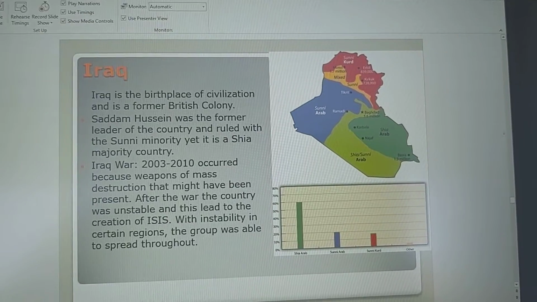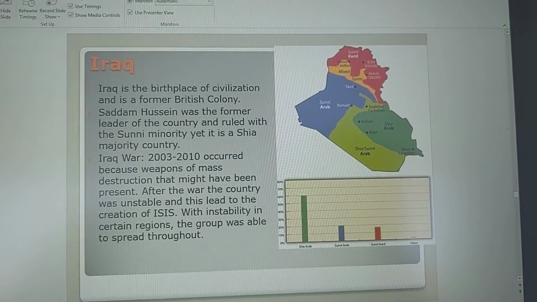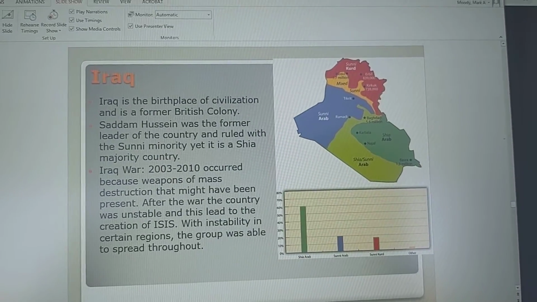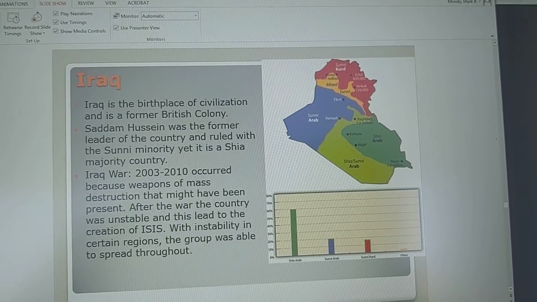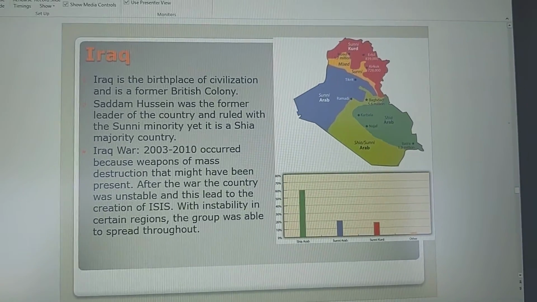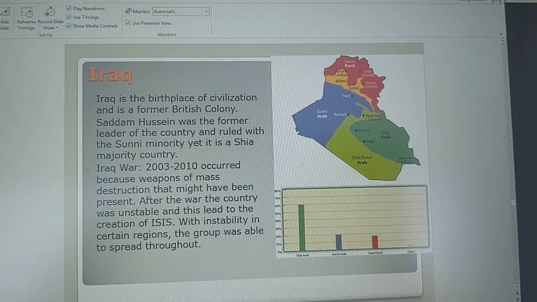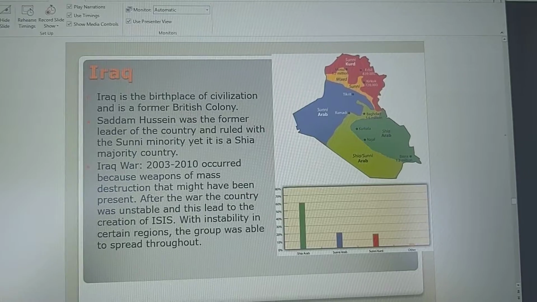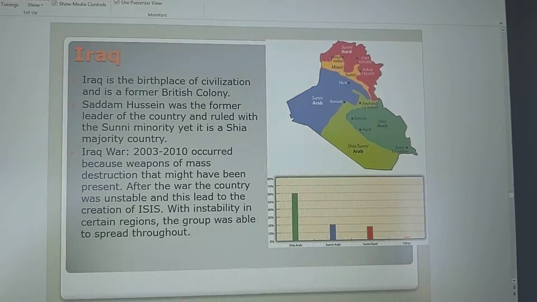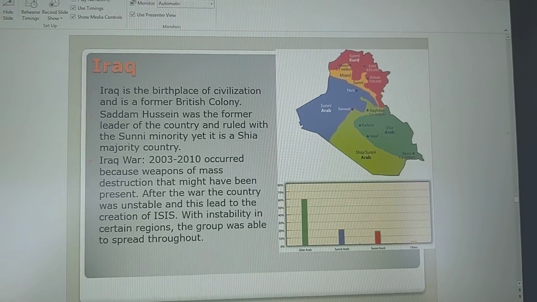Okay, so welcome back, everyone. As you saw with the Kurds, Iraq does have a sizable Kurd population, okay? But for a long time, the Sunni minority ruled the country, okay? And you actually had two wars that happened here in Iraq. In 1990, you had the Gulf War because Iraq invaded Kuwait over accessing oil, okay? And then the United States went in, okay? In about a year, we beat them.